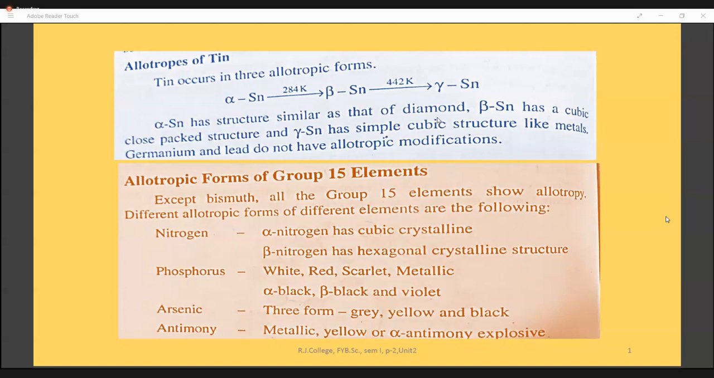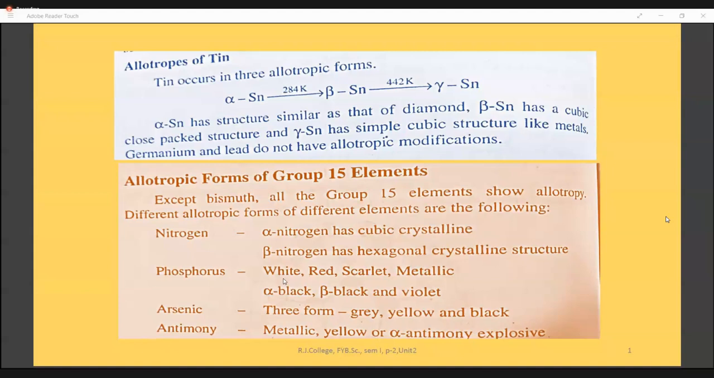So you have many allotropic forms for phosphorus. Almost 7 names are given here. 7 types of phosphorus are given here. But the noted one, the major important one, is white phosphorus and red phosphorus. If you see the difference between white phosphorus and red phosphorus, they are extremely, 180 degrees, opposite. The physical properties will be different like that.